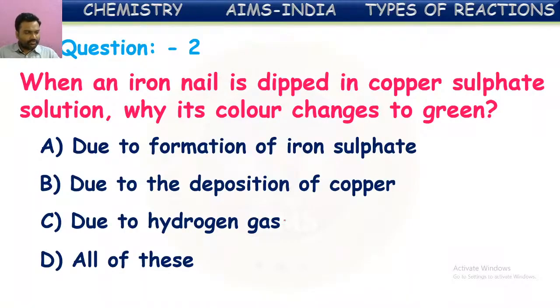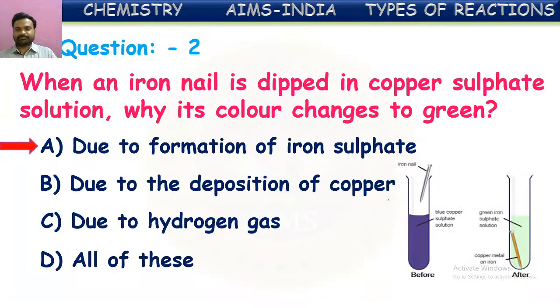Yes, many of you are trying to give the answer. But here the correct answer is due to the formation of iron sulfate. Yes, because iron sulfate color is green. When blue colored copper sulfate is reacting with iron nail, iron is more reactive than copper, so that iron replaces copper from copper sulfate. Then copper sulfate turns into iron sulfate solution. So this iron sulfate solution is in green color.